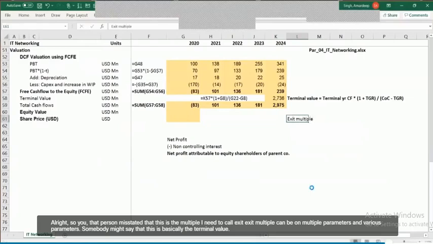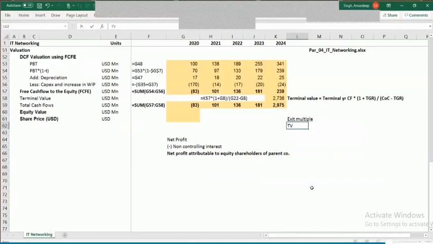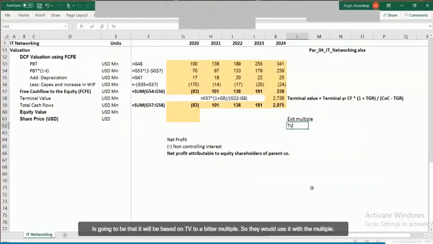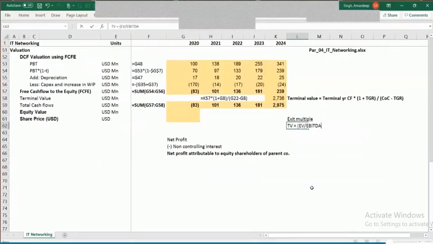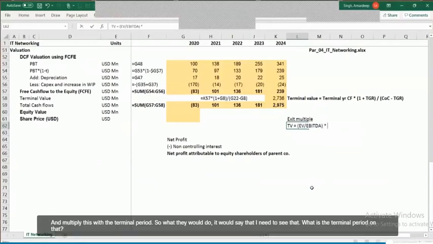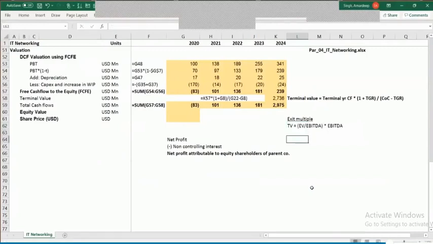Now this exit multiple can be on various parameters. Somebody might say that the terminal value is going to be based on the EV to EBITDA multiple. So they would use the EV EBITDA multiple and multiply this with the terminal period EBITDA. They would say, I need to see what the terminal period EBITDA is, and on that I'm going to apply 15 times.